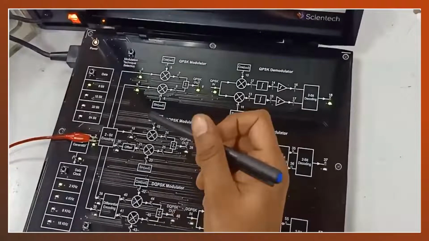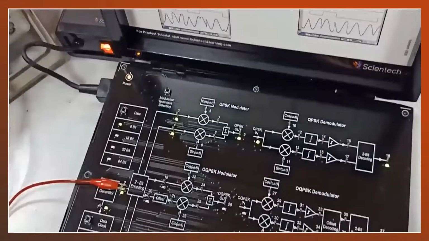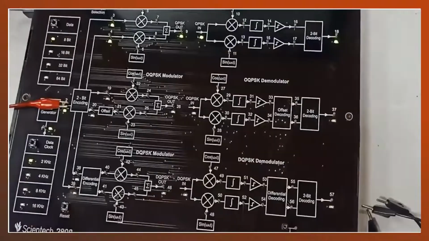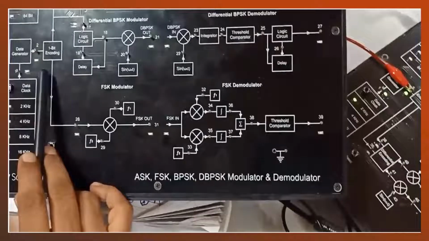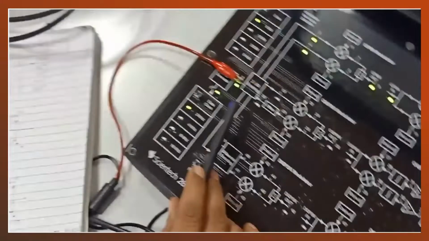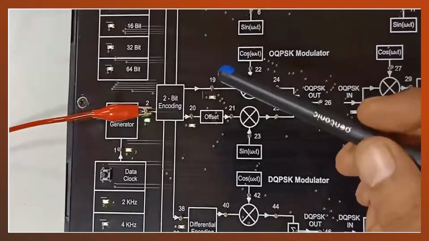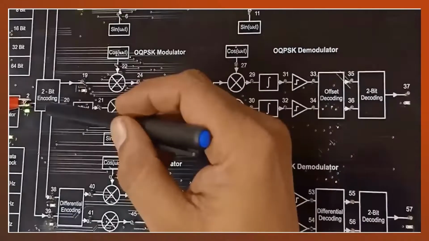That's why QPSK and OQPSK are more important for us, because they save bandwidth. Here, in the previous kit you can see we have 1 bit encoding, but here we have 2 bit encoding, also known as dibit.